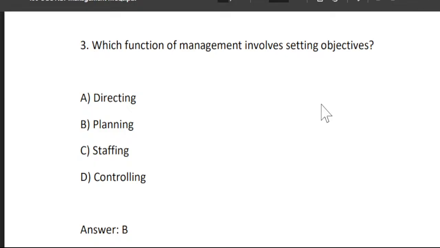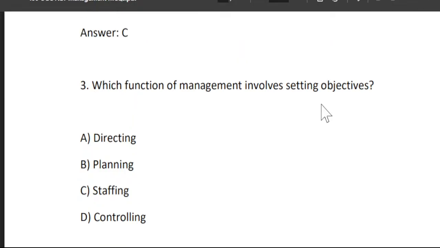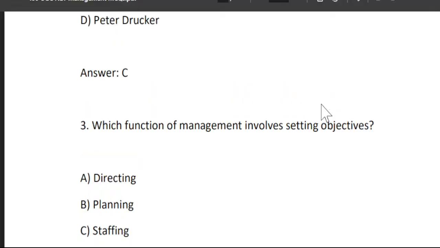Next is, what is the next question? Which function of management involves setting objectives? There are many functions of management: planning, organizing, directing, and recruitment and selection, which are all staffing elements. There are also functions like controlling. There are so many functions of management.